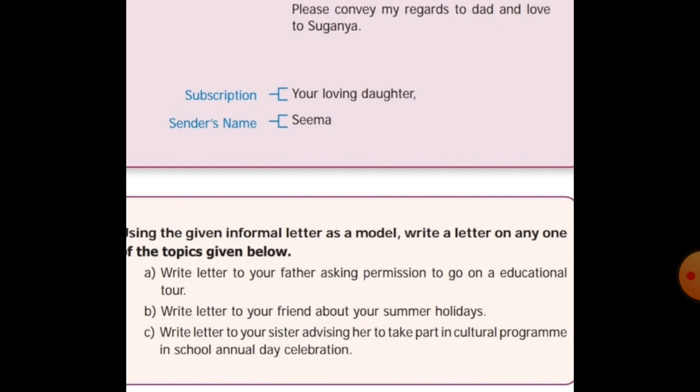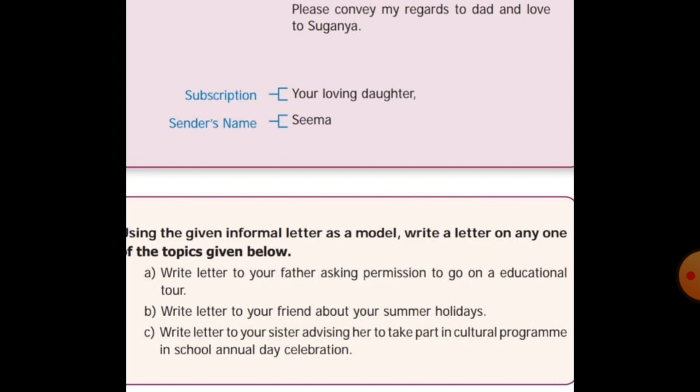First, write a letter to your father asking permission to go on an educational tour. Second, write a letter to your friend about your summer holidays. Third, write a letter to your sister advising her to take part in the cultural program in the school annual day celebration. So this is the letter.